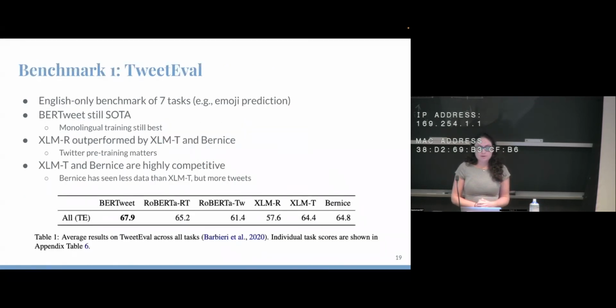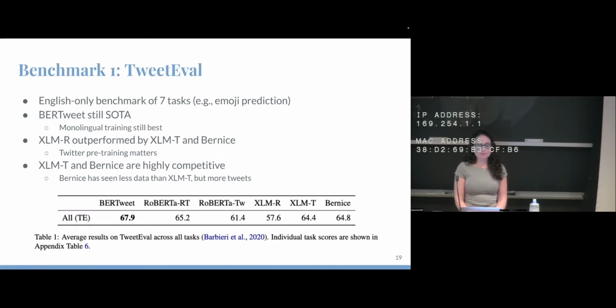Our first benchmark is TweetEval. This is actually an English-only benchmark, but we used it because it's a very popular benchmark. You need to evaluate your Twitter model on it, otherwise reviewers are going to ask why it isn't here. It's a combination of about 7 tasks, including emoji prediction.